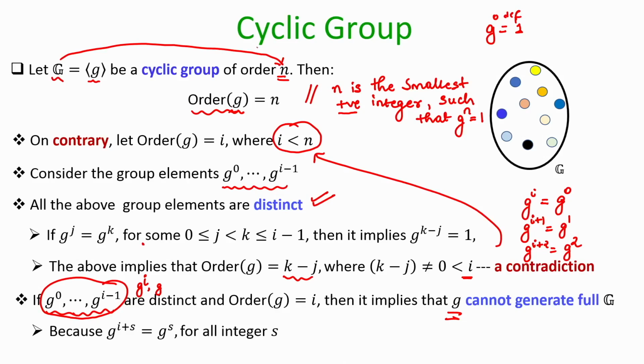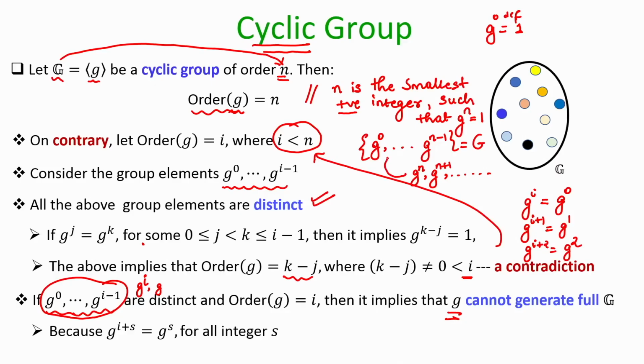And that shows why we call this a cyclic group: if g is the generator, then by raising g to different powers from 0 to n minus 1, I get the entire group. Once I start computing the higher powers, namely g power n, g power n plus 1 and so on, I will not get anything extra.